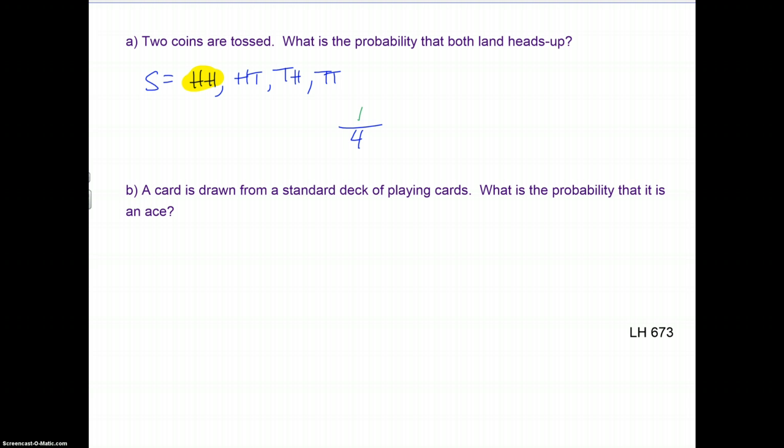A card is drawn from a standard deck of playing cards. How many cards are in a standard deck? 52. What is the probability that it's an ace? Well, we have 52 possible outcomes, and how many aces are in the deck? Well, there are 4, one for each suit in the deck. So 4 out of 52 we can reduce to 1 out of 13. So our probability of selecting an ace from the deck of playing cards is 1 out of 13.